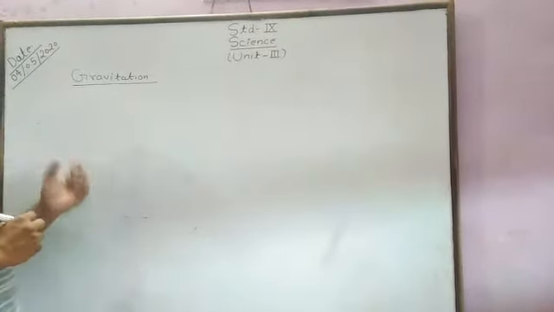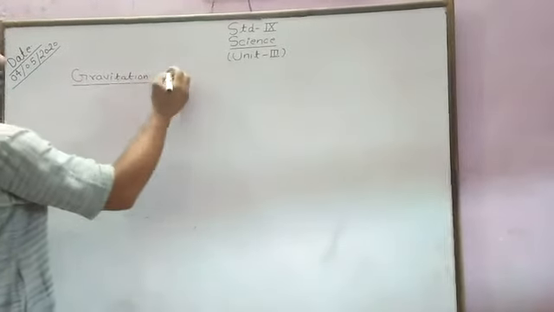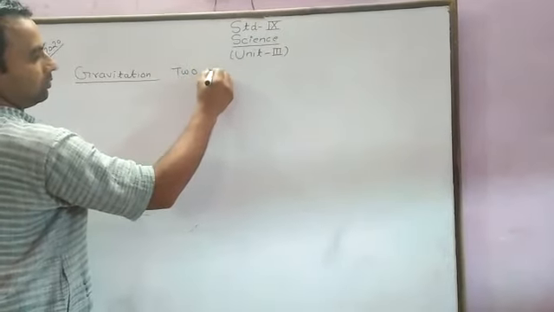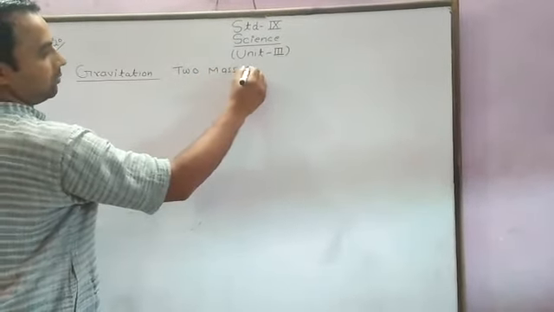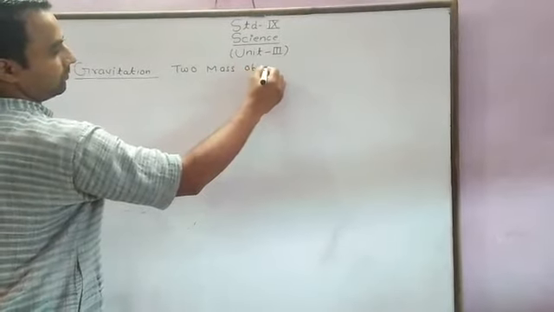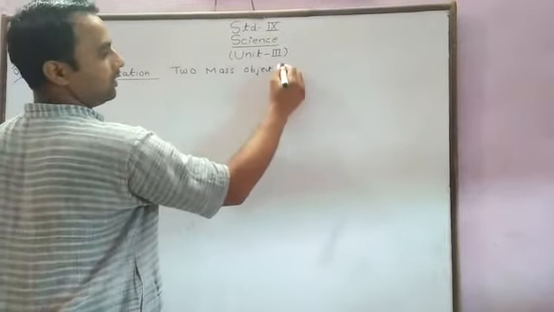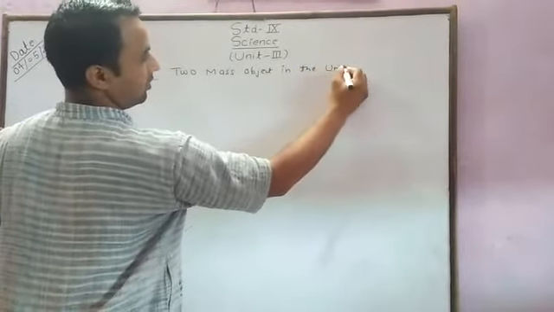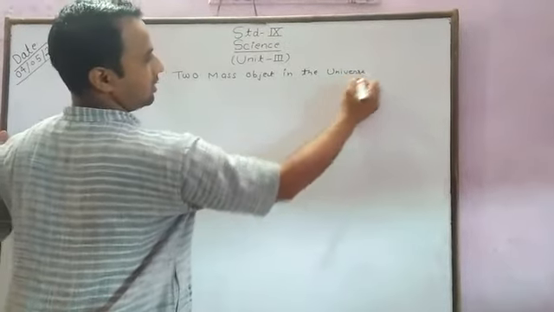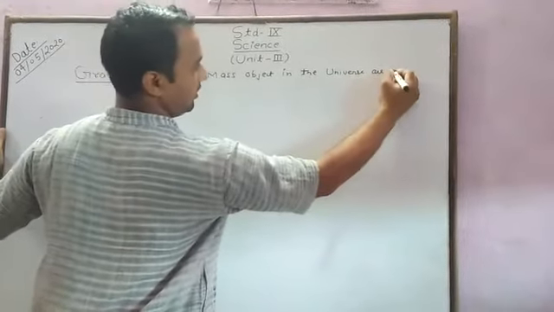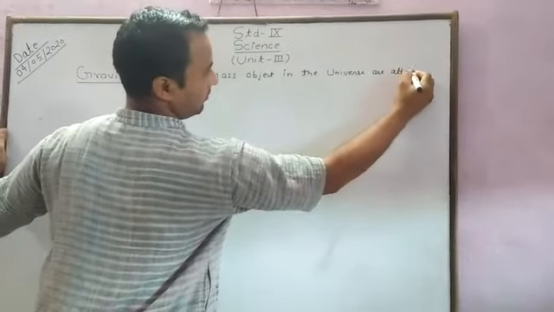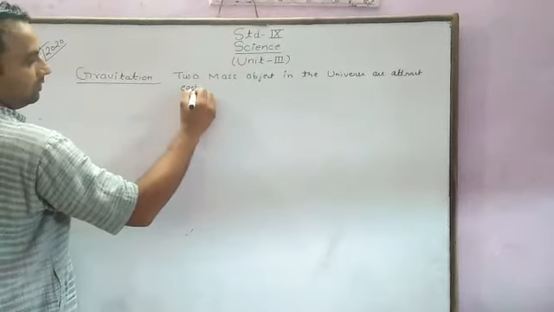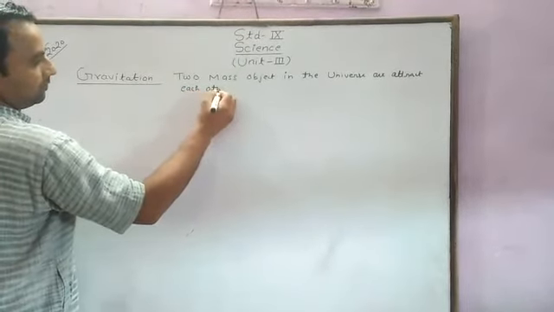The definition of gravitation is that two mass objects in the universe attract each other.